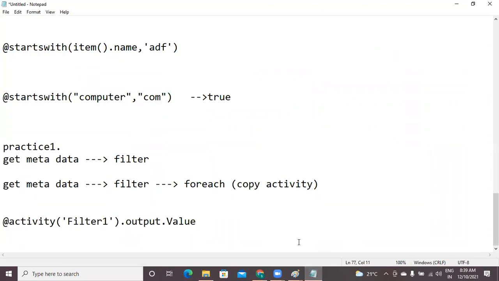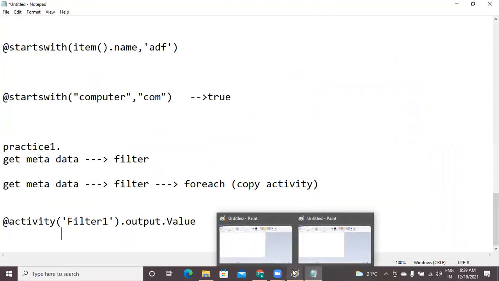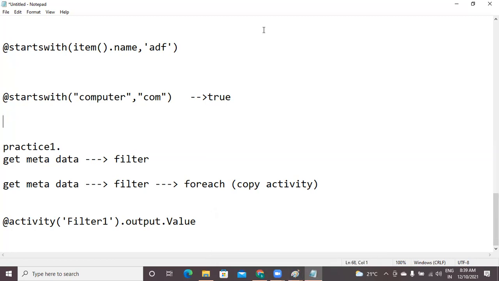Once again, I will show you, sir. What configurations are really required, you please understand. I will not execute this pipeline once again, but I will repeat the configurations.